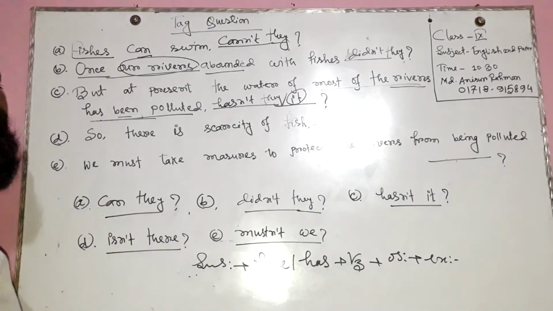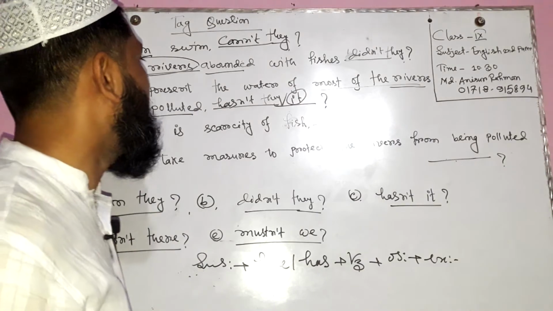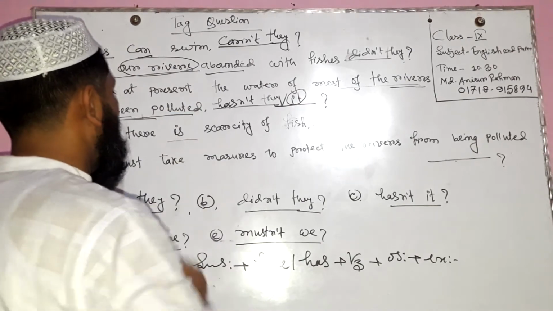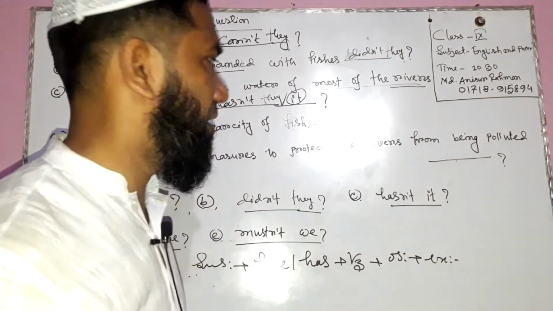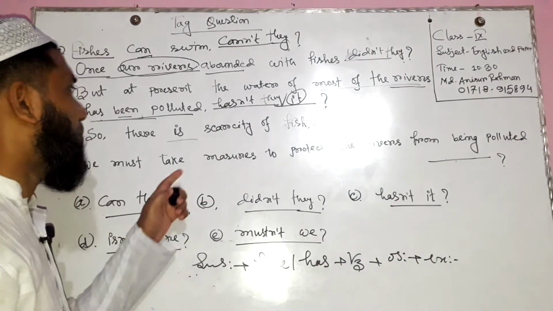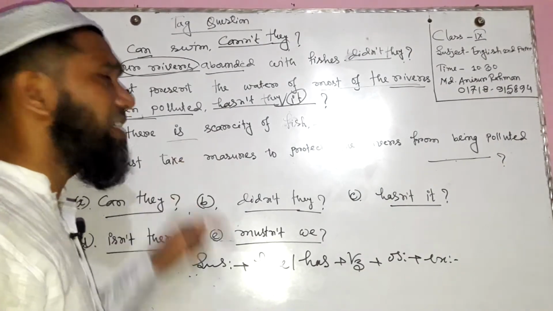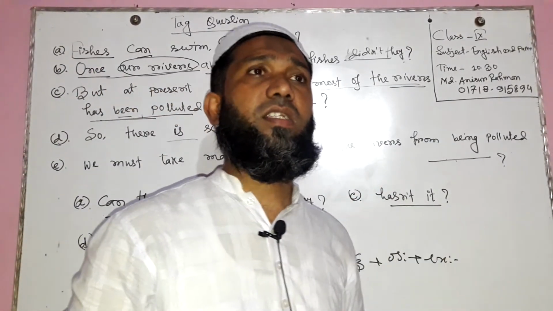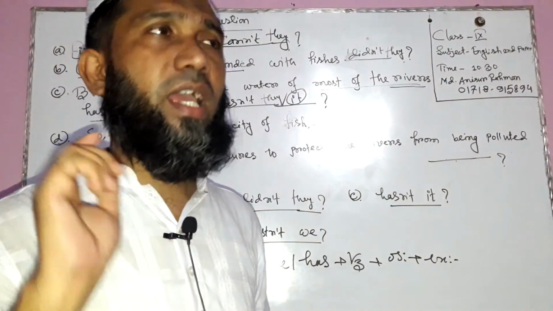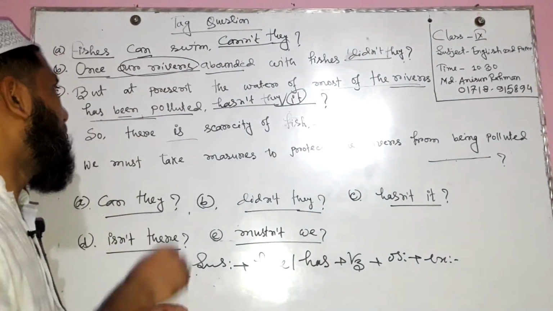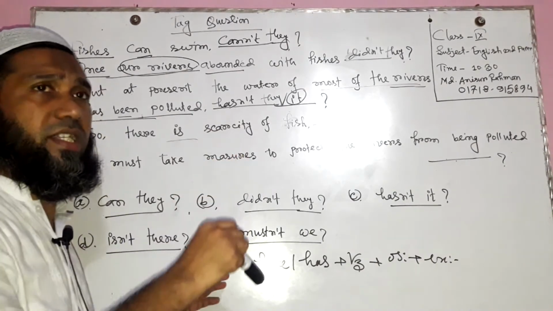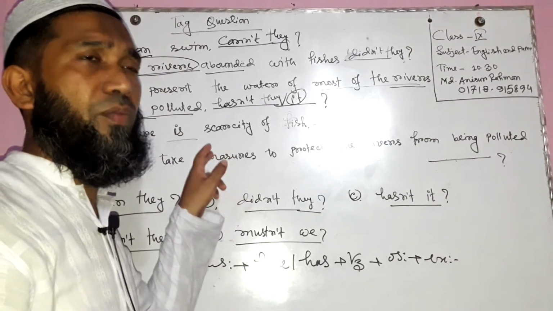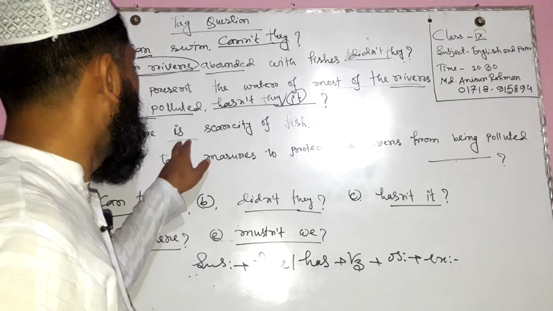Here is number 4. So there is a scarcity of fish. Which tenses are followed to write down this sentence? Can anybody give? It's also present indefinite tense. But "is" is the main verb. "Is" is playing two roles in this sentence, such as auxiliary verb and principal verb. So we can form the tag question in this kind of sentence on the basis of "is" as operator.